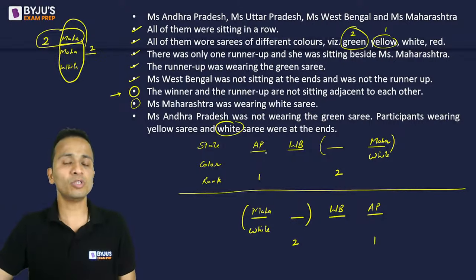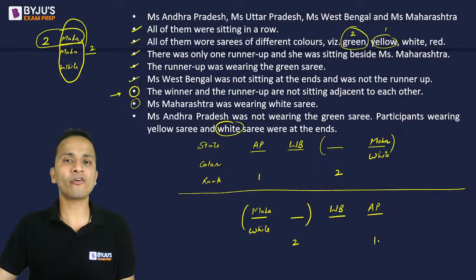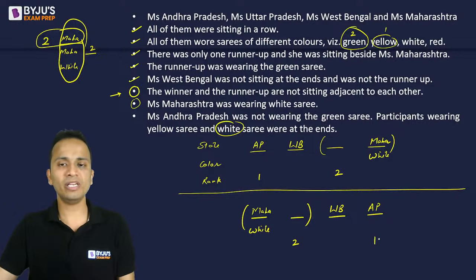So the person who is from Andhra Pradesh, Miss Andhra Pradesh, is rank 1. This is what we have got. Now, in the entire question, they are not talking about the second runner-up or the third runner-up. So we don't have rank number 3 or rank number 4. So only first two ranks are there. Now, one empty chair is for Miss Uttar Pradesh. So Miss Uttar Pradesh will be kept at this empty chair.